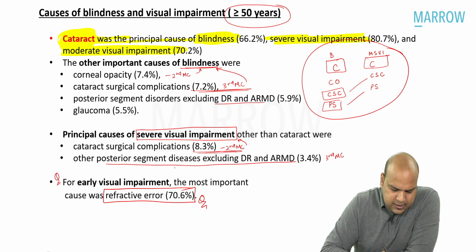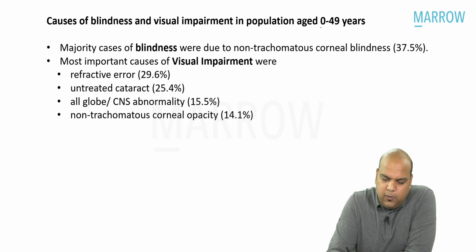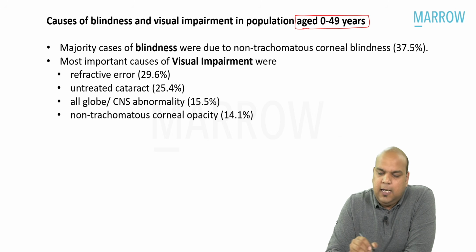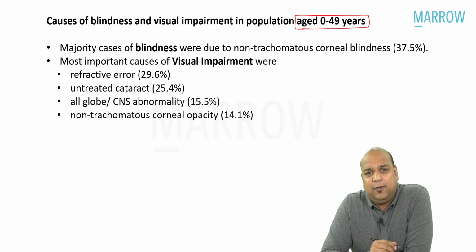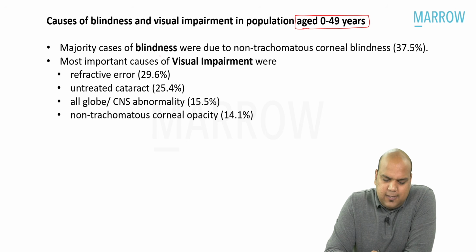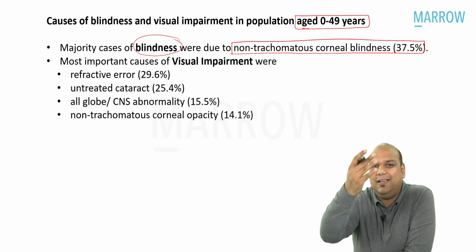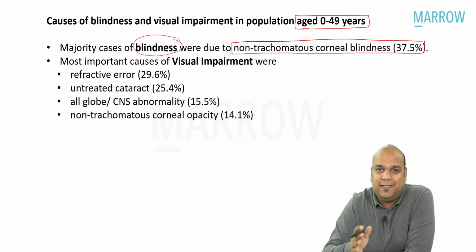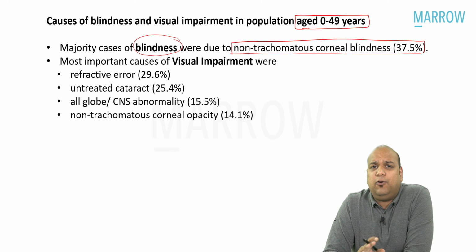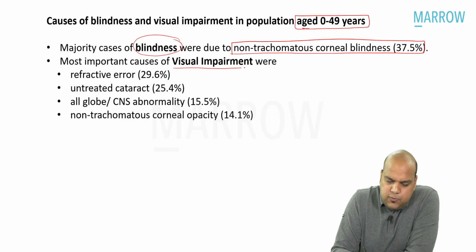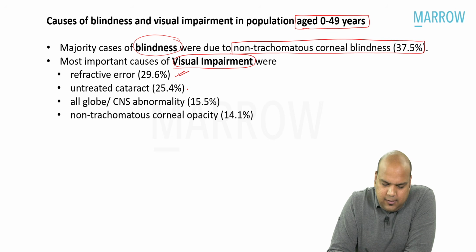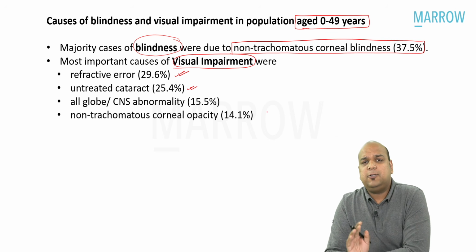Moving on, everybody. This was in greater than 50 years. But what about people age 0 to 49 years? In people age 0 to 49 years, we don't expect cataract to occur. Yes, obviously we don't. So the majority of cases of blindness in this age group were non-trachomatous corneal blindness. So the number 2 cause in greater than 50, that was corneal opacity, becomes the number 1 cause in less than 49 years because cataract usually does not occur in this group. Okay. The most important cause of visual impairment in this group was refractory error again. Then untreated cataract, then other things. So please remember,